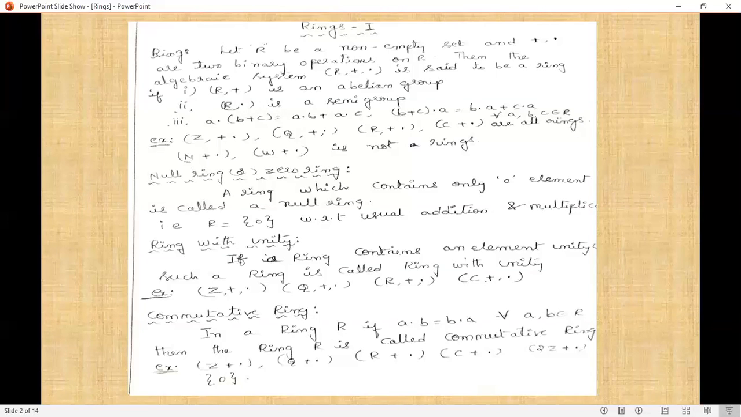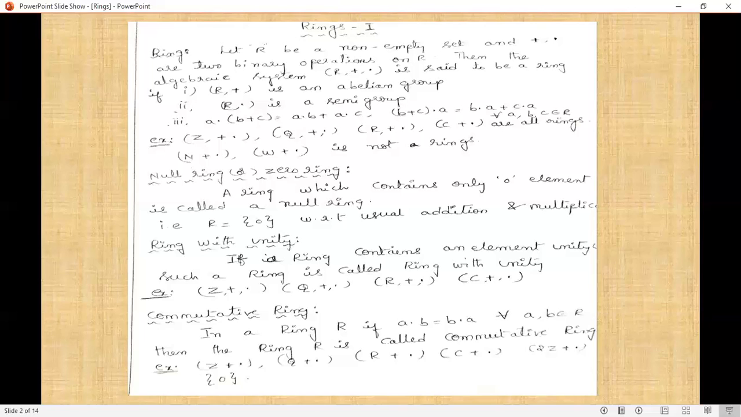Next is a ring with unity. That means a ring where (R, +) is an abelian group, and there is a unity, that means the identity is satisfied. A ring containing an element unity is called a ring with unity. That means the identity element exists in (R, ·), the semigroup, so we are adding the identity property also. The best examples for a ring with unity are (Z, +, ·), (Q, +, ·), (R, +, ·), and (C, +, ·).